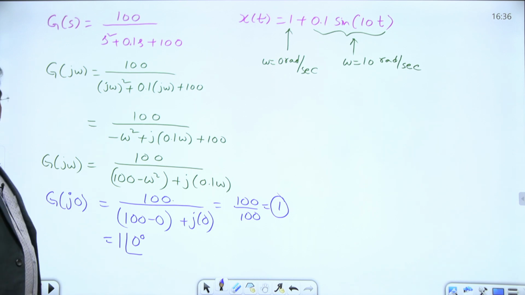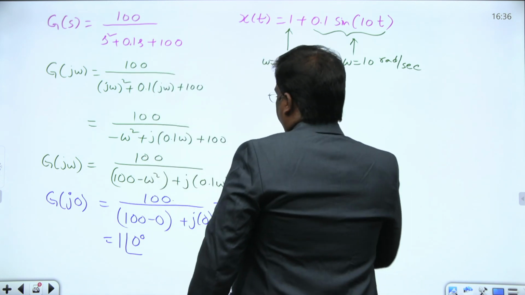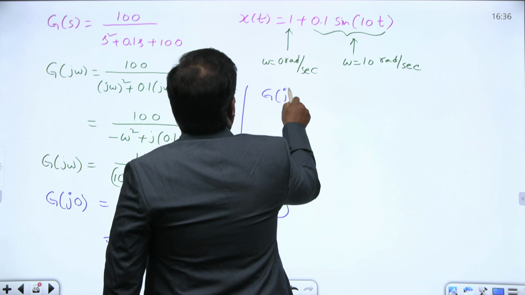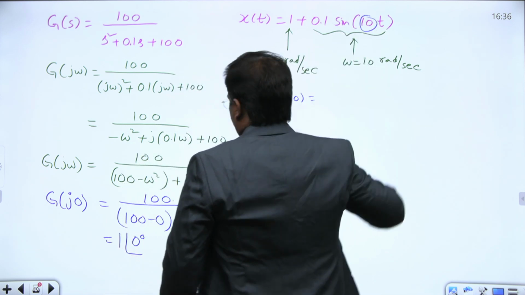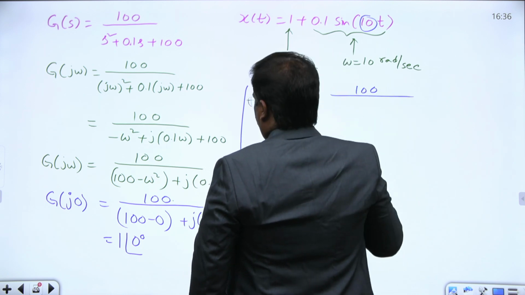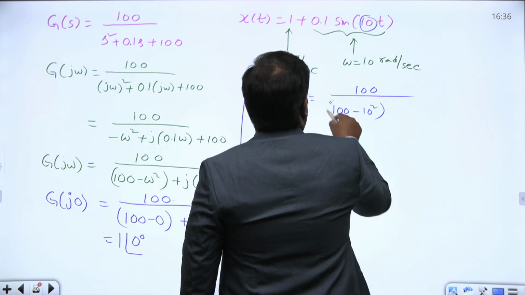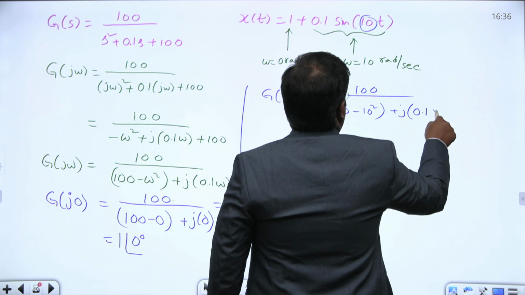Similarly, let us try to find this function at omega equal to 10. G of j10. What is G of j10? This frequency I am calculating. Substitute here: 100 by 100 minus 10 square, wherever I have omega, replace by 10, plus j into 0.1 into 10.